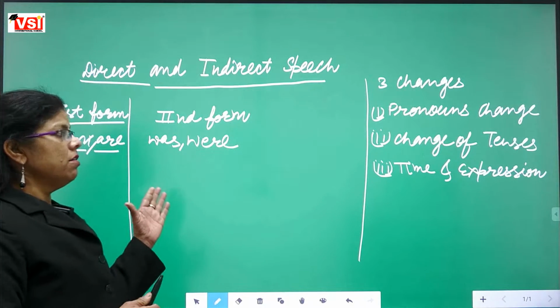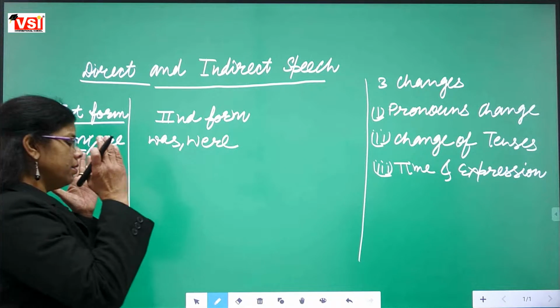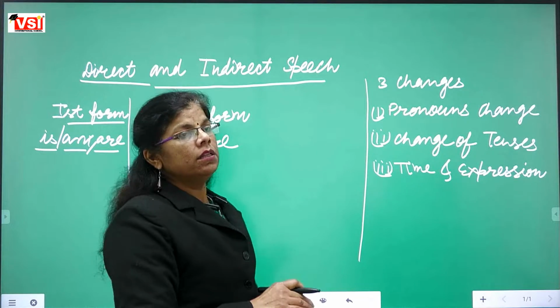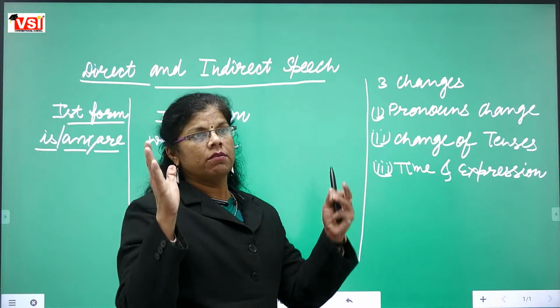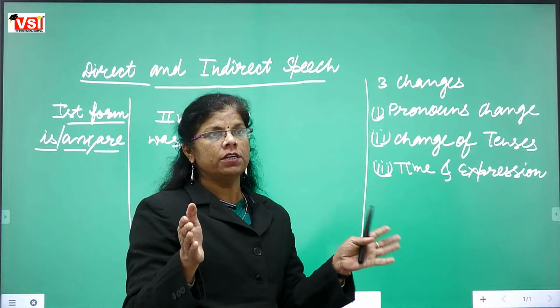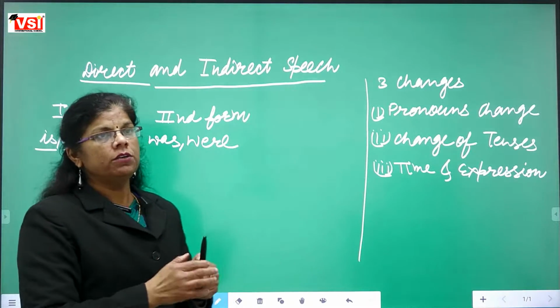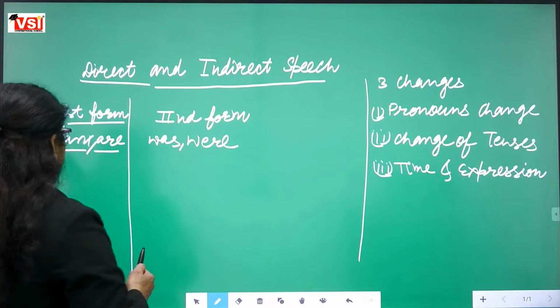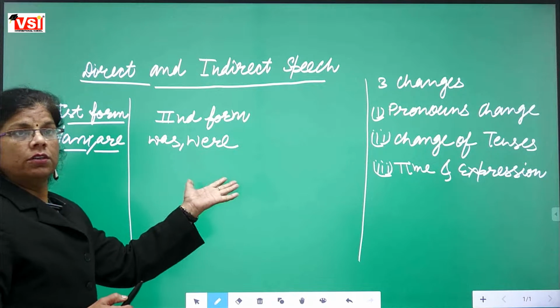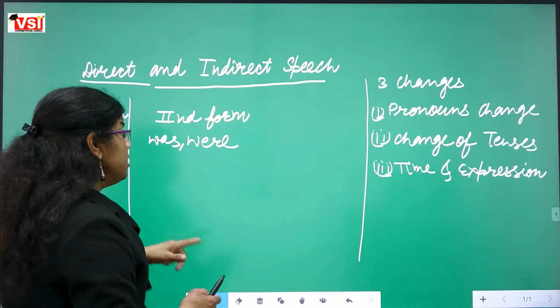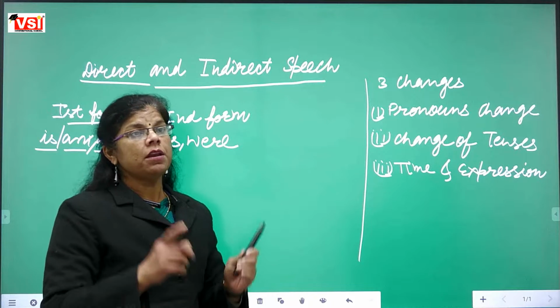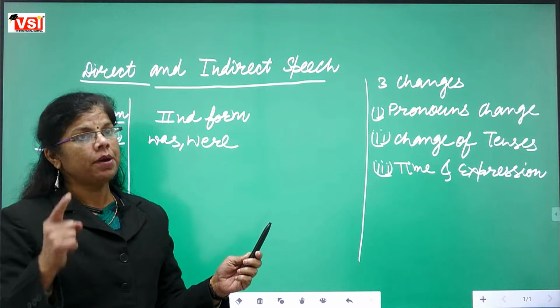सिंपल पास्ट का, सिंपल प्रेजेंट का जो भी डायरेक्ट स्पीच का सेंटेंस होगा, the direct speech means the words within the inverted commas will be changed into simple past. So is, am, are will be changed into was, were also. When these changes will be done, when reporting verb is in past tense.